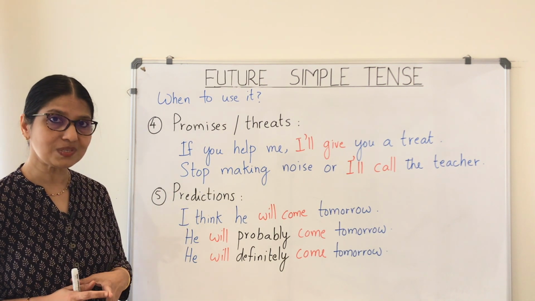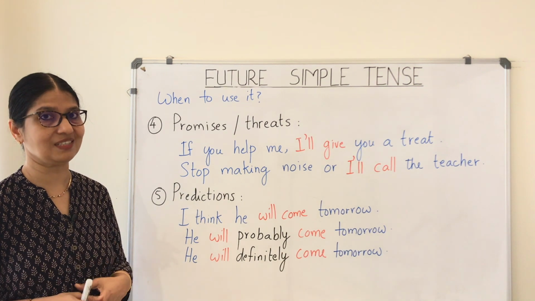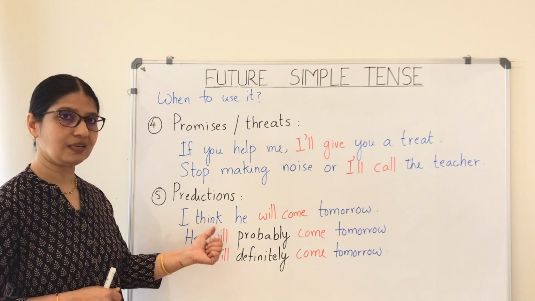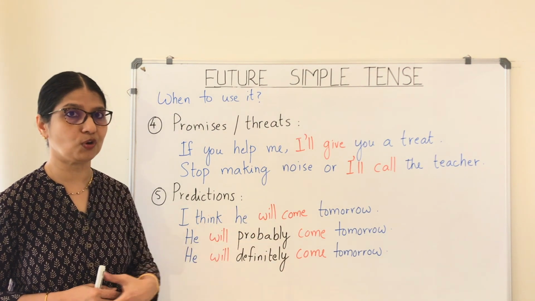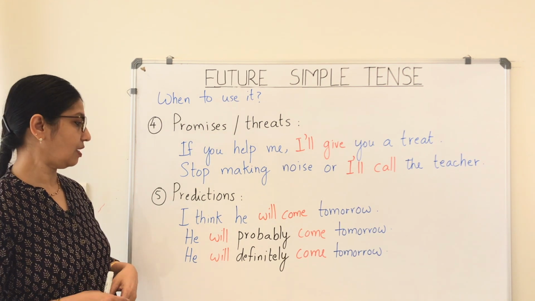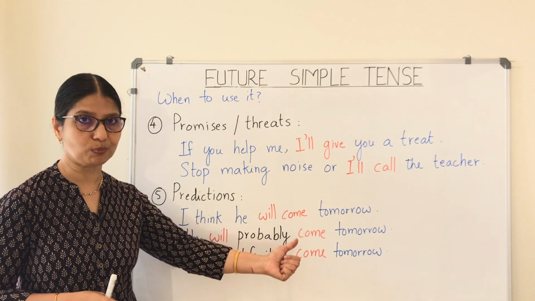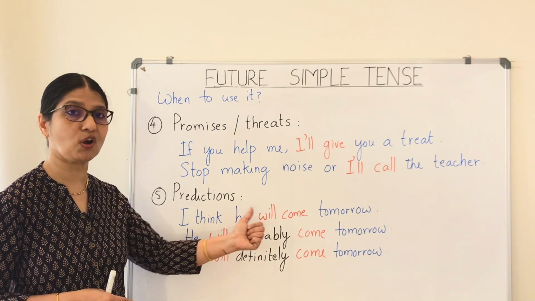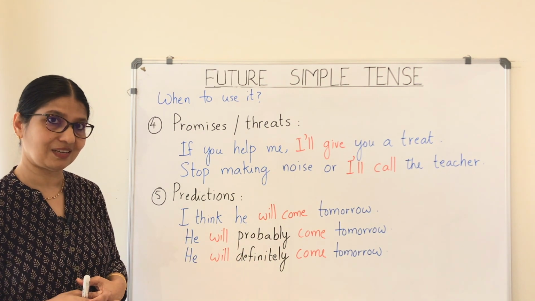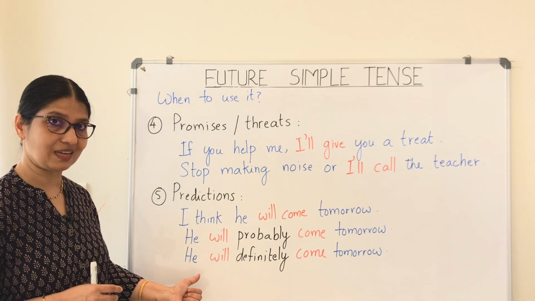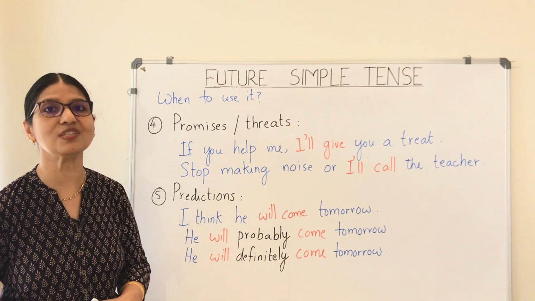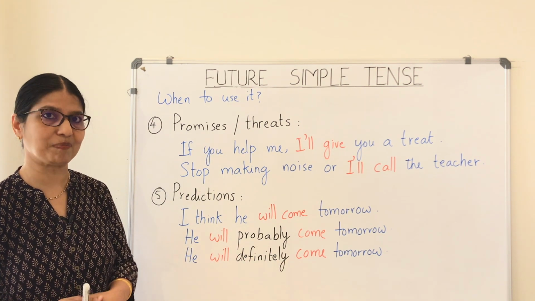It's also used to talk about predictions very commonly. So example, I think he will come tomorrow. I can also say it in a different way. He will probably come tomorrow. So here I use the word probably to show that I'm not very sure about it. On the other hand, in this sentence, I used a different word. He will definitely come tomorrow because I'm 100% sure that this is going to happen.